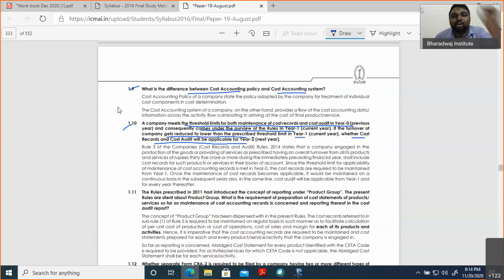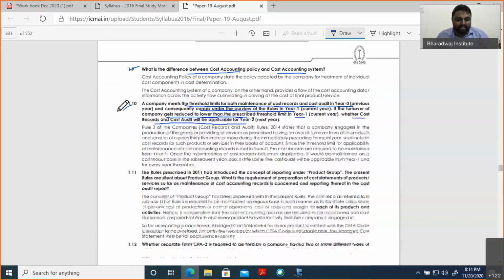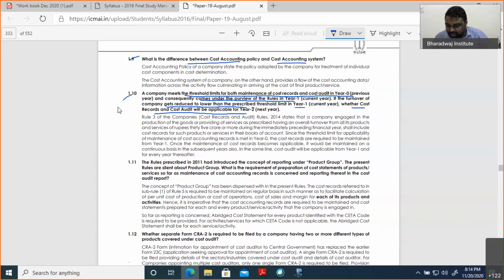We have told this point already. So I am telling you how they will ask the question. All these provisions we have discussed. The answer we have already made. See, once it is applicable, even if the turnover reduces later, it will continue as it is. This is not about product group, it is a general point of view.